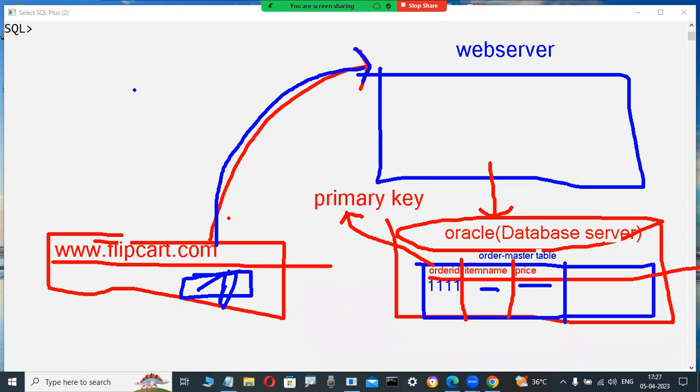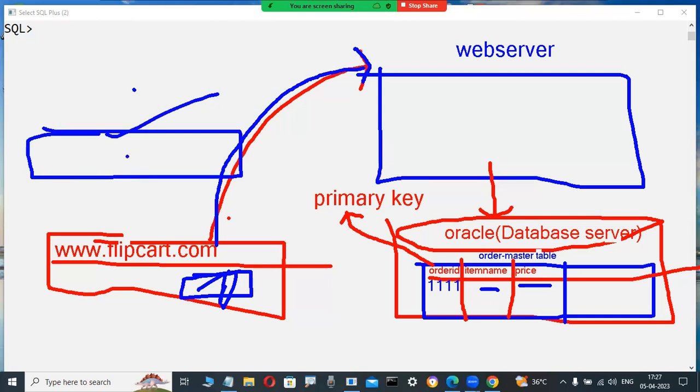I am also purchasing, you are interested to purchase, another fellow is also interested to purchase. That's why another fellow is also opening a website, www.flipkart.com. Again, he is also booking the same item, for example. Then this web browser connects to the web server, which connects to the database server.